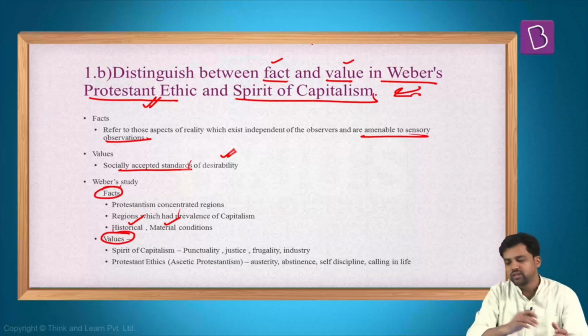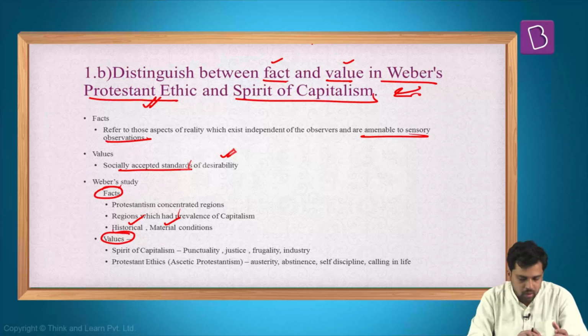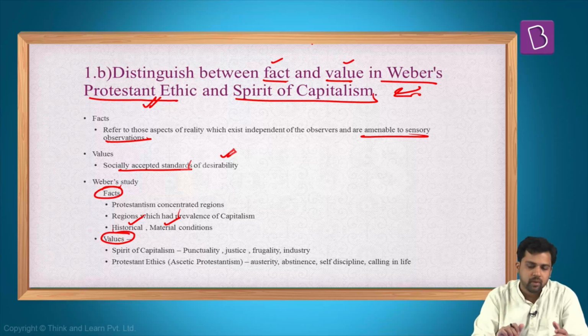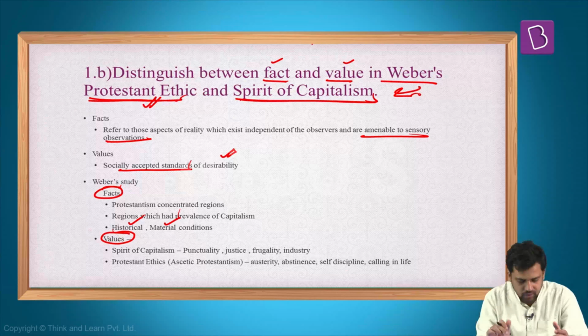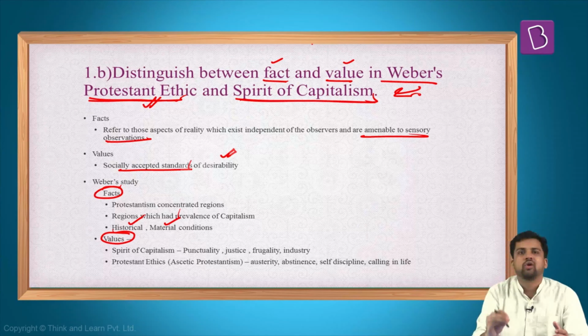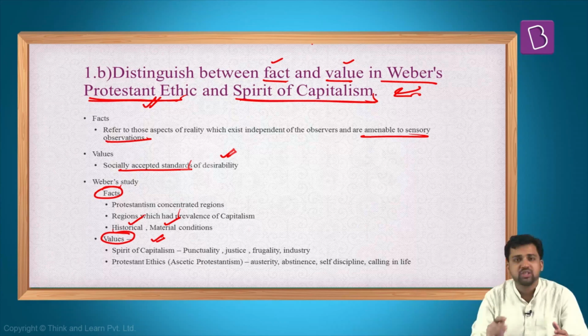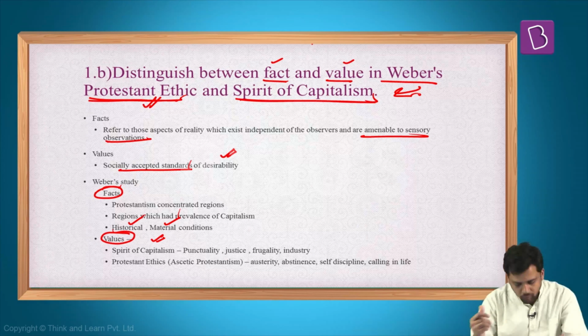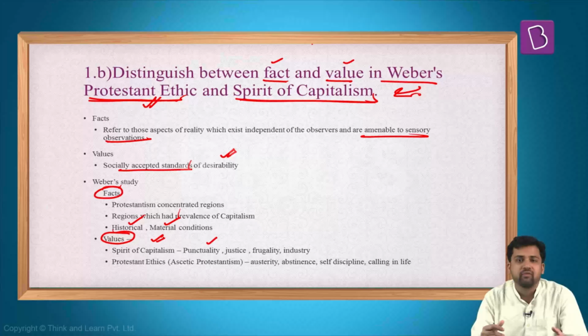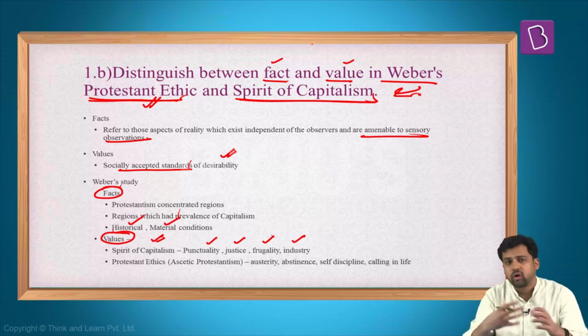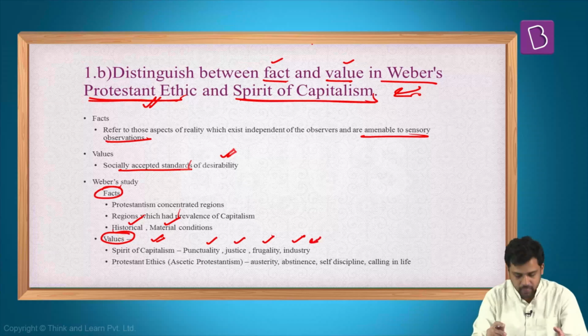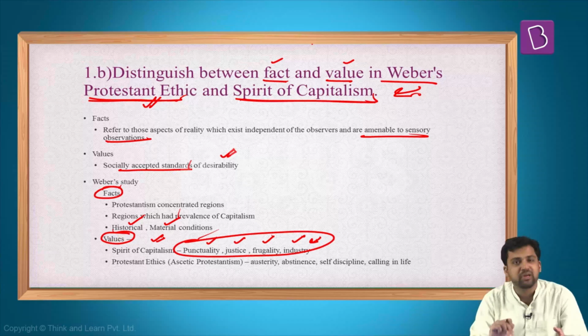Now, what are the values that are mentioned in his discussion? Two terms that we see here are Protestant ethic and the spirit of capitalism. Both are related to some sort of values. For example, the spirit of capitalism has within it certain values. What are the values? Punctuality can be a value, justice can be a value. What kind of life you should live, a frugal life, what kind of work you should do, whether you should be hardworking, whether you should be industrious. So these are different values associated with the spirit of capitalism.